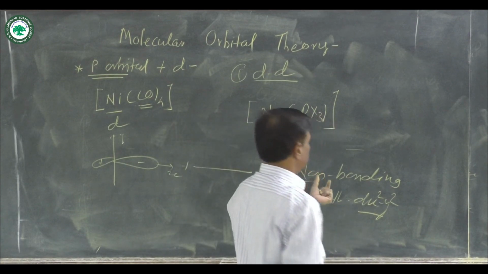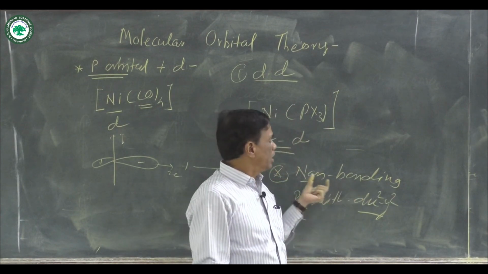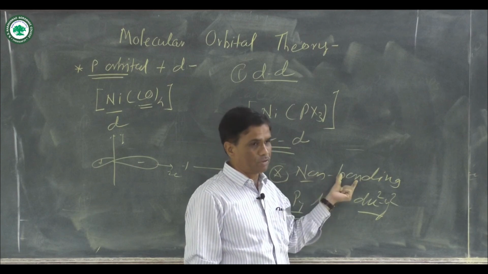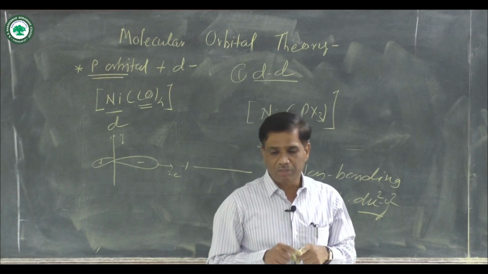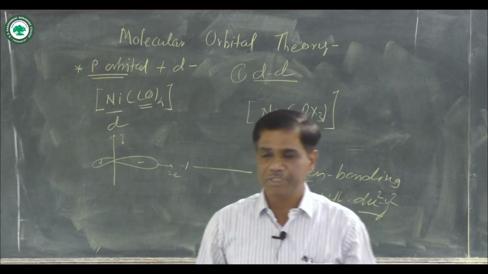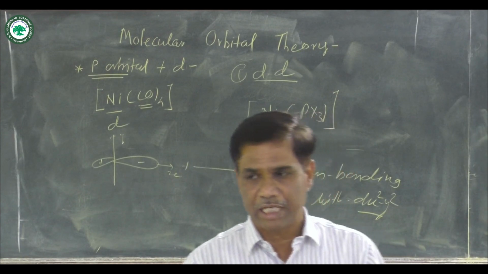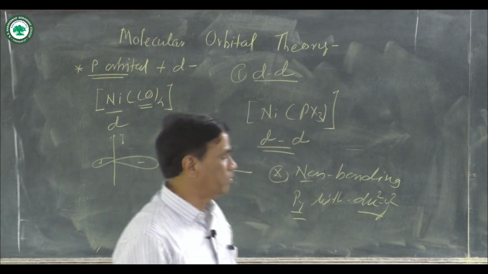Atomic orbitals that do not take part in bonding and remain as they are are known as non-bonding molecular orbitals. Their energies remain the same, and that is the combination for the non-bonding one.